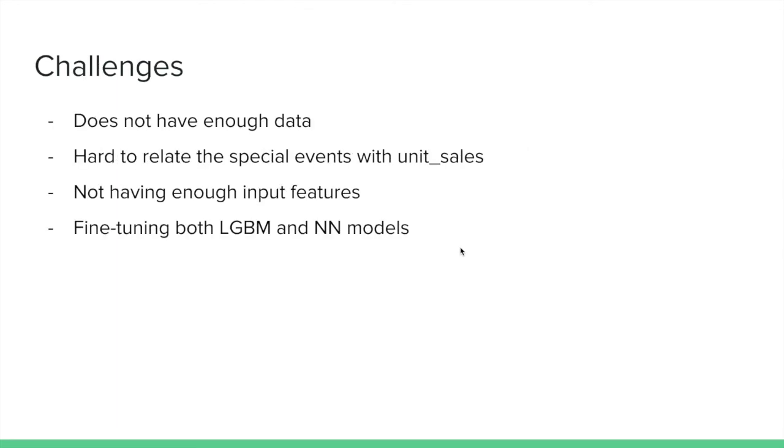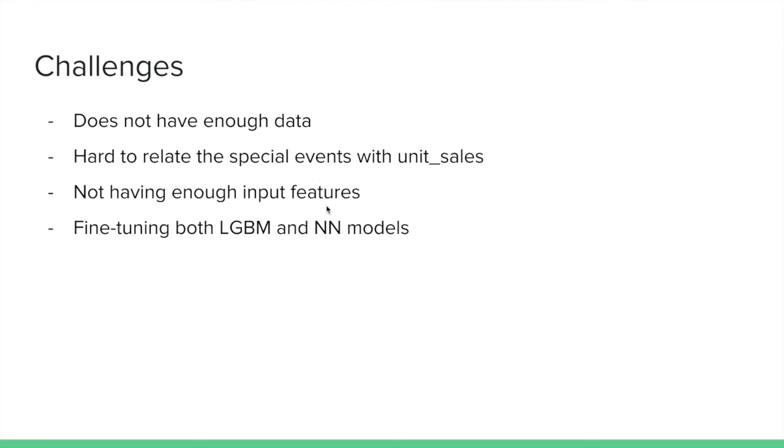So to conclude, these are some of the challenges that we faced. The first problem we faced is that we do not have enough data. What we are saying is that although we have a very large training data set, in order to predict the sales for each store location, it is better if we have the demographics of the population in which each store is located, so that we can make a much better, more intuitive prediction.